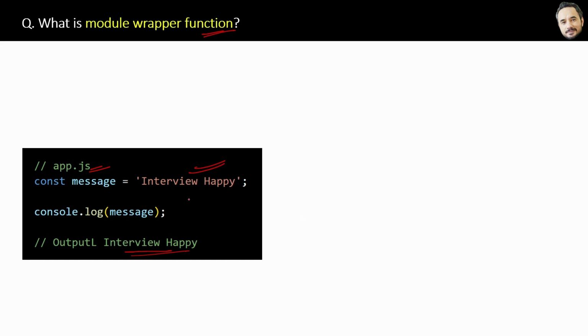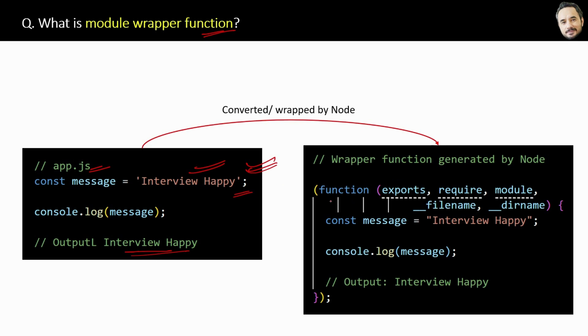So actually, internally, what Node will do is convert this code, or you can say wrap this app.js code inside a function like this. So now the same code, you can see, is wrapped inside the function automatically by Node. You do not have to do this. And this function will be executed finally. So this wrapper function is obviously automatically generated by Node. You need not write this.